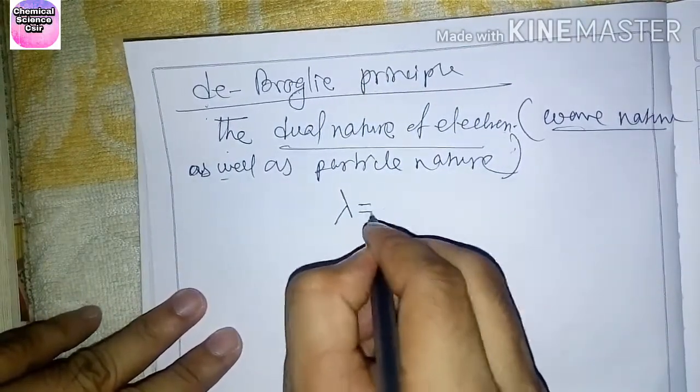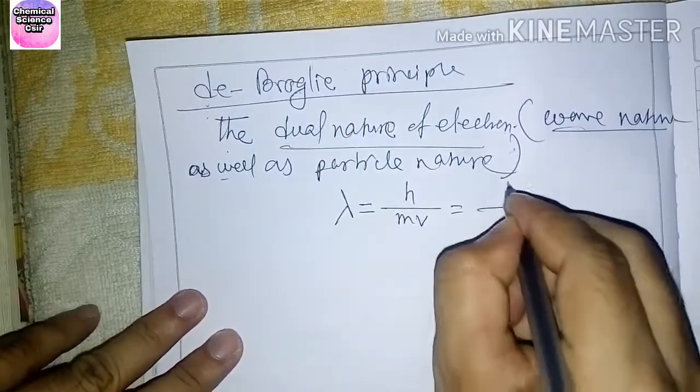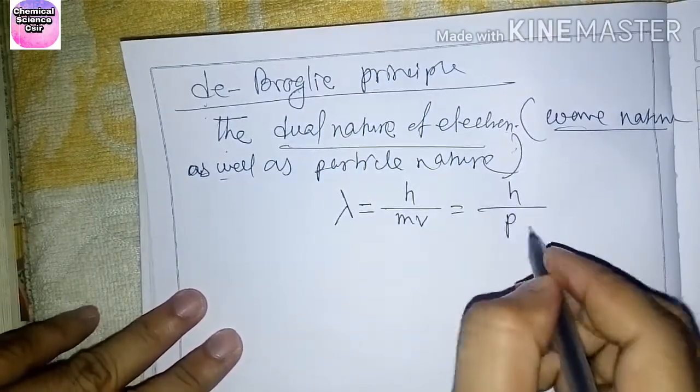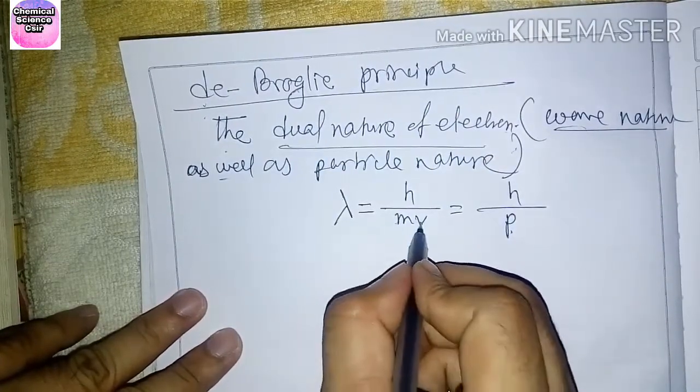Lambda equal to h by mv, or you can write h by p. p is the momentum, equal to mv.